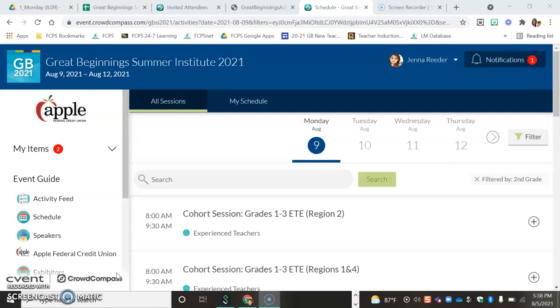This is just a quick video to show you how to use the event app to figure out where you should be on Monday, Tuesday, and Wednesday.